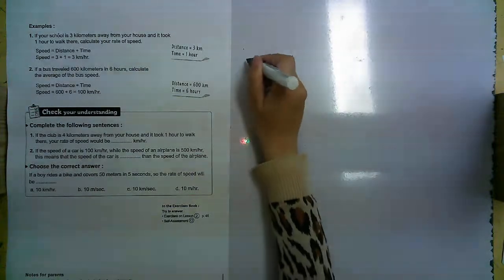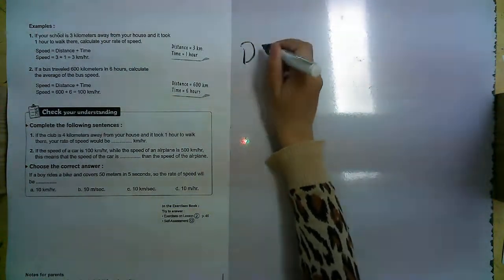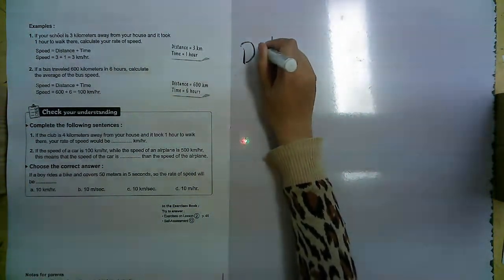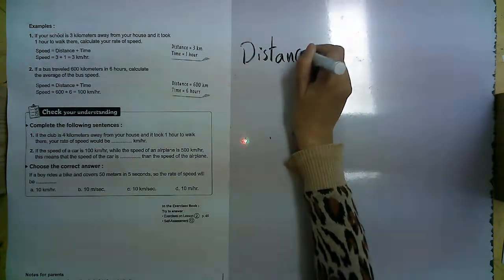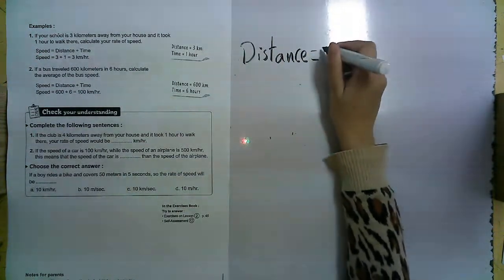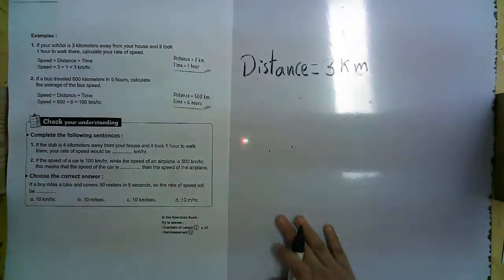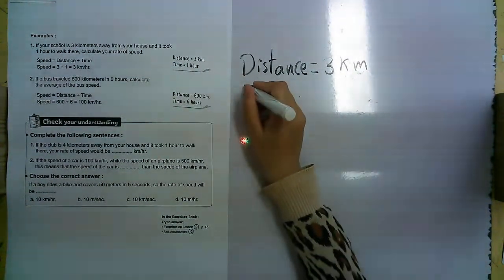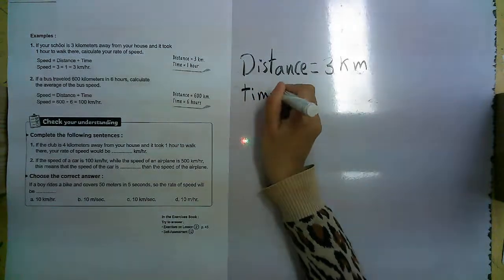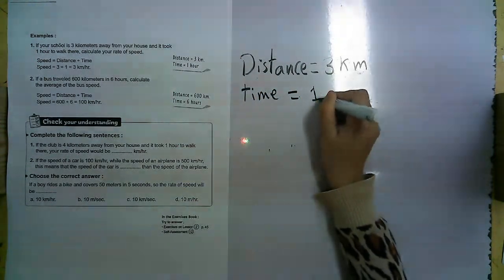In this problem it's written that distance equals 3 kilometers and the time equals 1 hour.